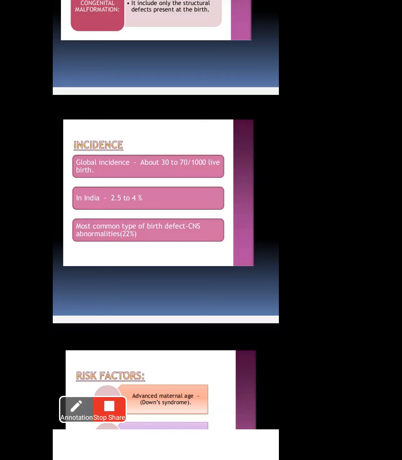That is the worldwide incidence. In India, 2.5 to 4% have congenital anomalies.